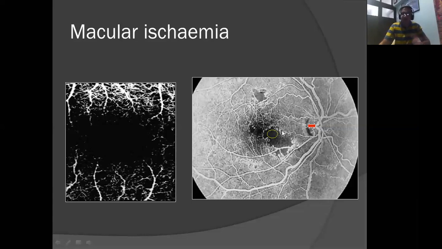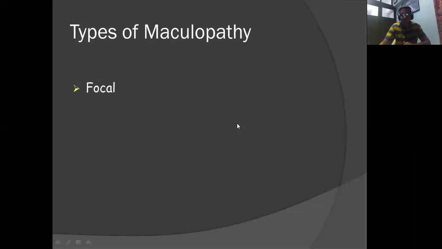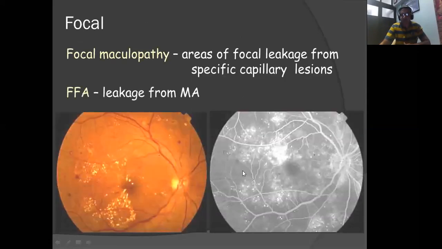Apart from the increase in size, you also have to look for distortion, whether the FAZ is regular, irregular or distorted. That also gives us an idea about macular ischemia. Depending on the leaks on FFA, we classify maculopathy in diabetics as focal, diffuse, and ischemic. This is an example of focal maculopathy.